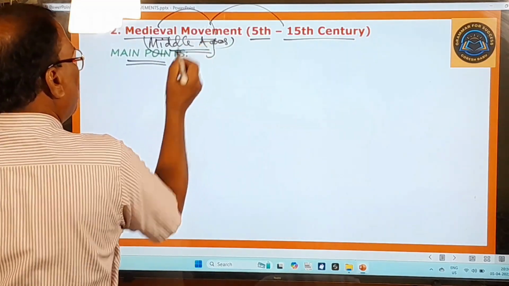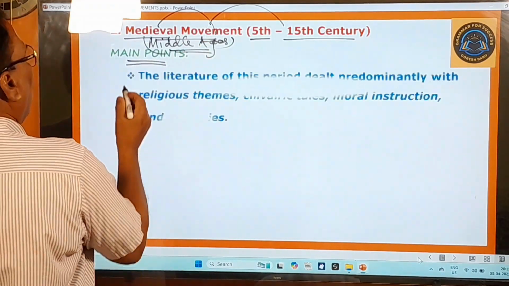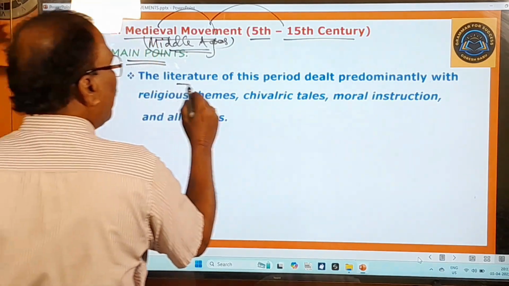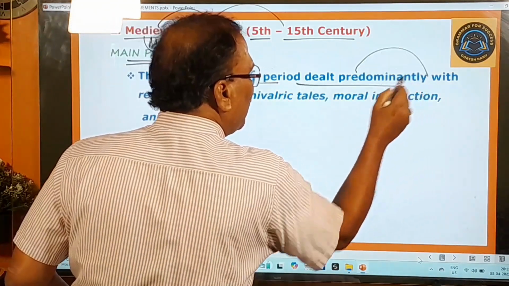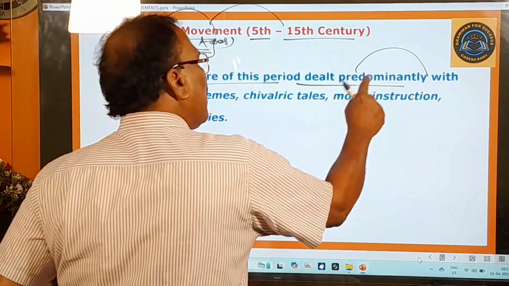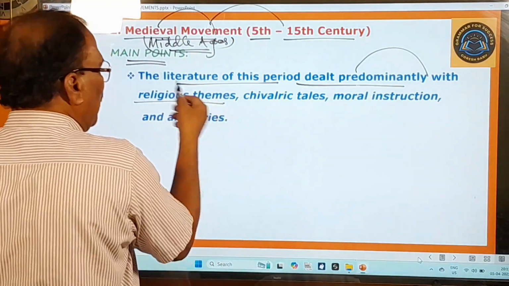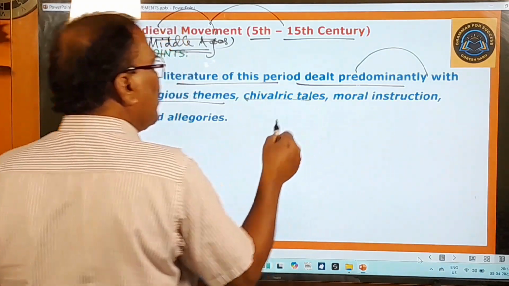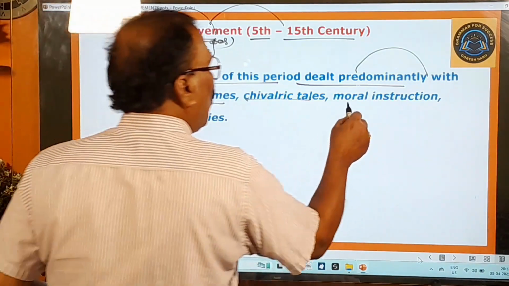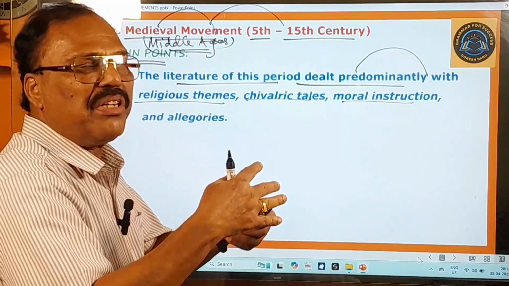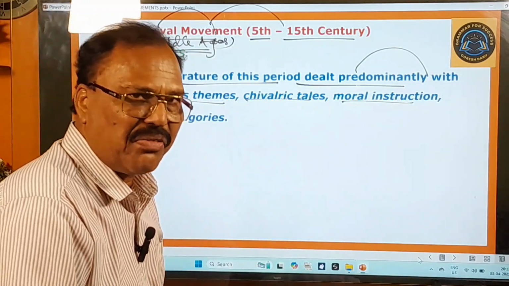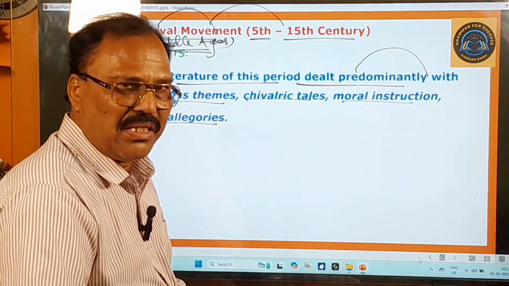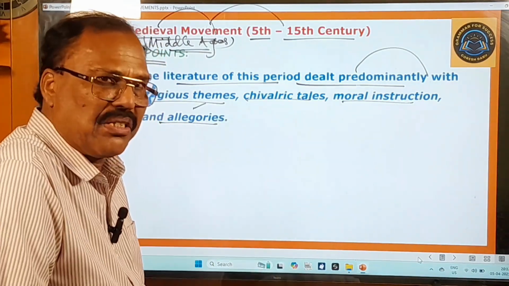Some main points about this movement are given here, and the first important point is that the literature of this period dealt predominantly with, that means essentially with, what? Religious themes. Religious themes means religious subjects, you know that very well. Chivalric tales means adventurous stories. Moral instruction means teaching ethical values, moralistic values and all that. And allegories means symbolic representations, parables or fables, you can call them.